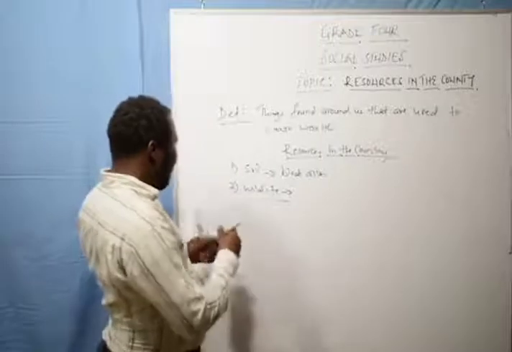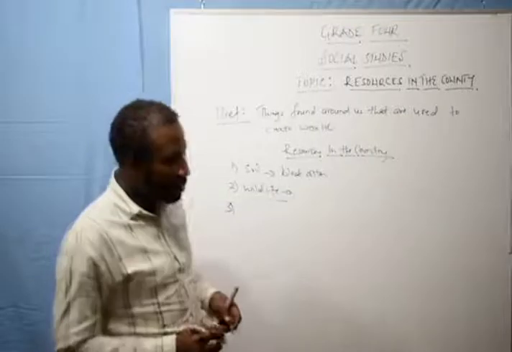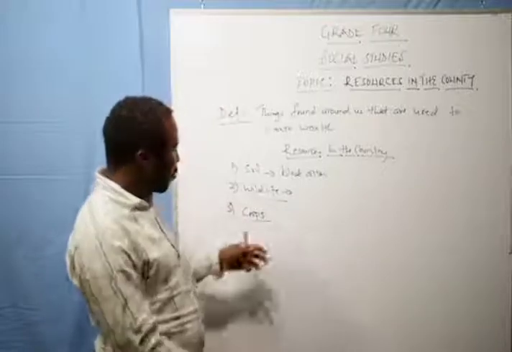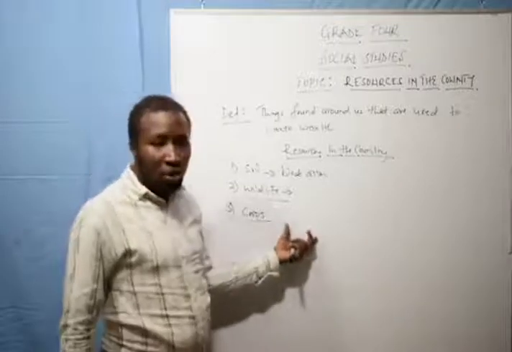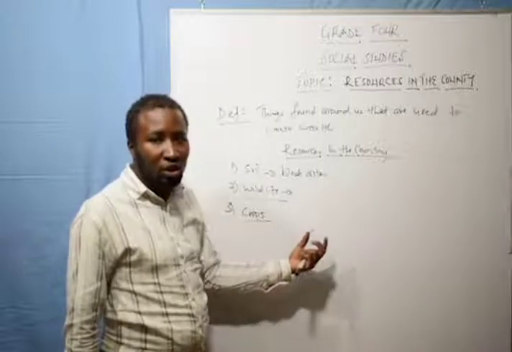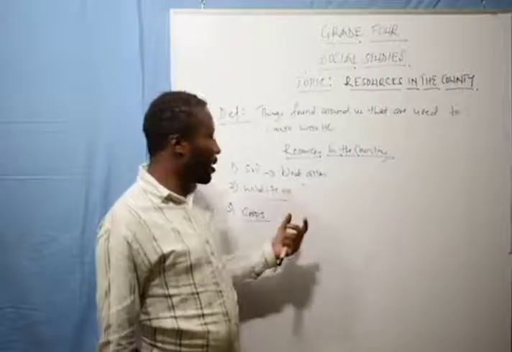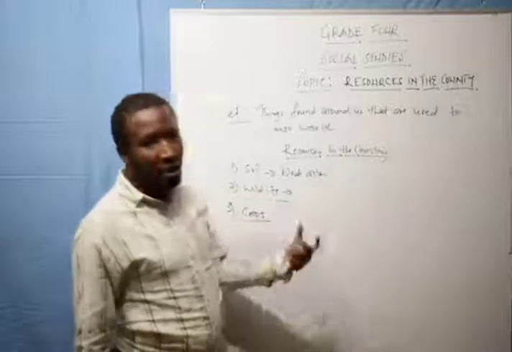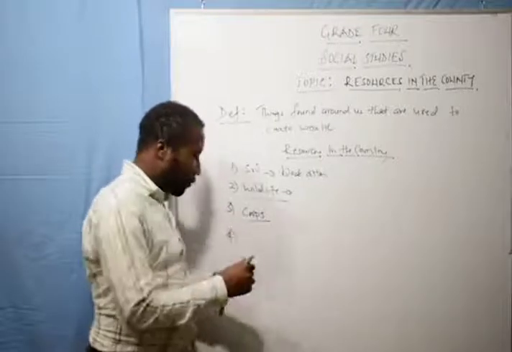Number three, item that we have is the crops. The crops are a resource. We have the food crop, we have the cash crop. Both the food crop and the cash crop, they are a resource to our country. When we plant the crops, they are a resource to our nation. Because as we plant those crops, they are able to bring money to us. When we sell as cash crop, when we have as food crop, people are able to eat, and as a nation becomes a nation that is well fed.